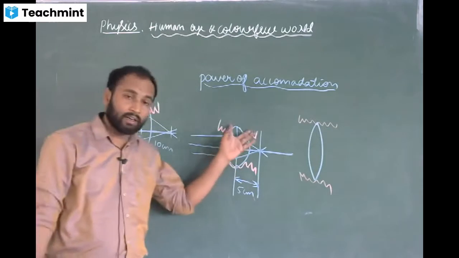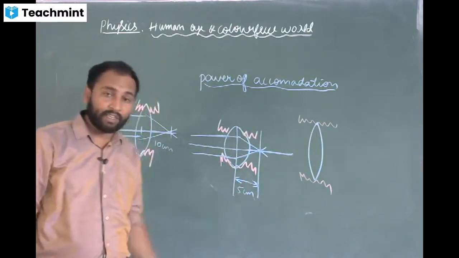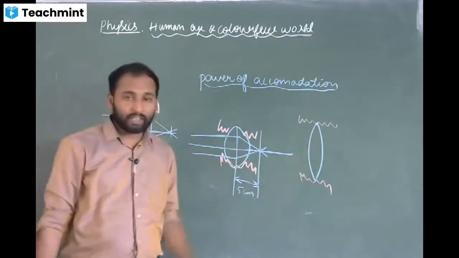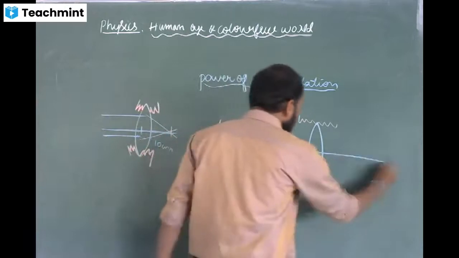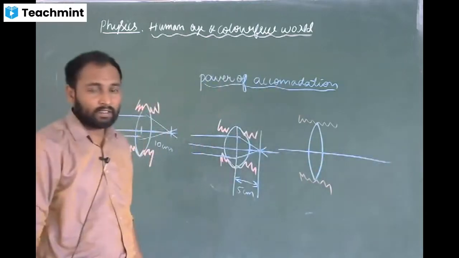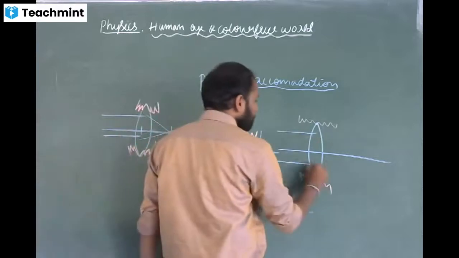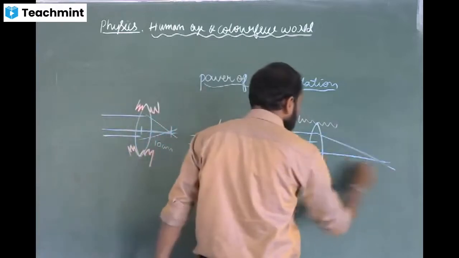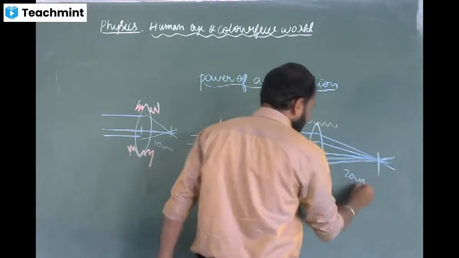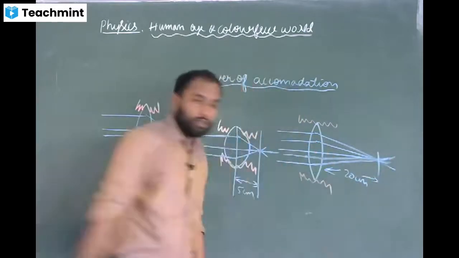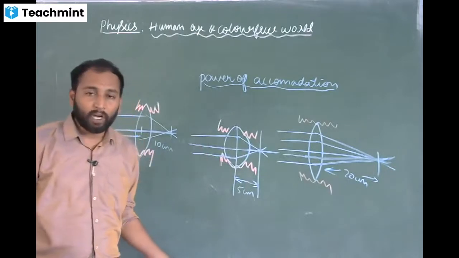Now due to the contraction of ciliary muscles, focal length is decreased and it is 5 centimeter. And due to the relaxation of ciliary muscles, the curvature of the lens decreases. Since the curvature decreases, the focal length of the lens increases to 20 centimeter. So this is what we call power of accommodation.